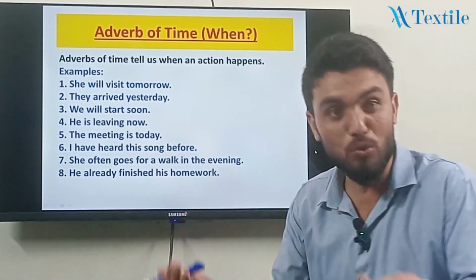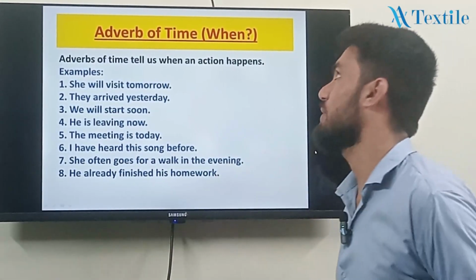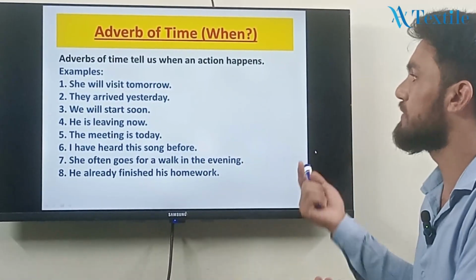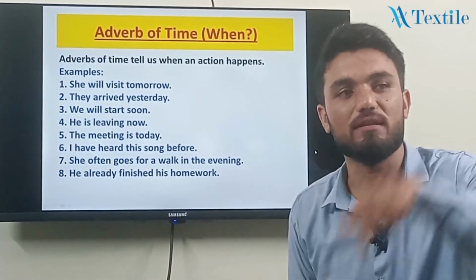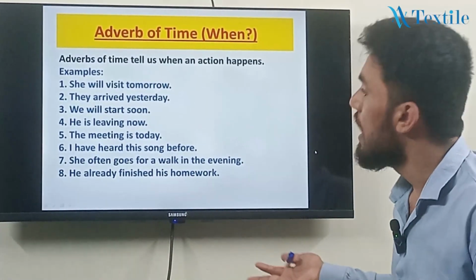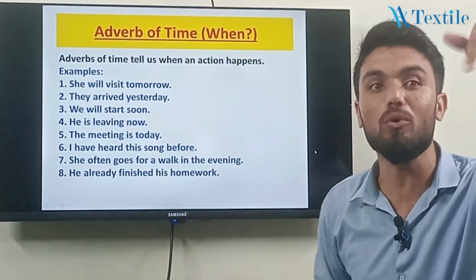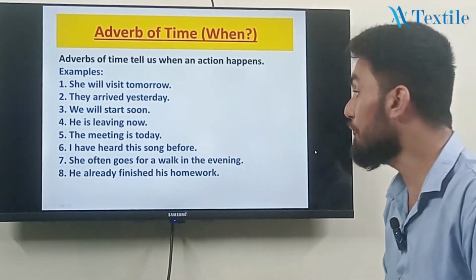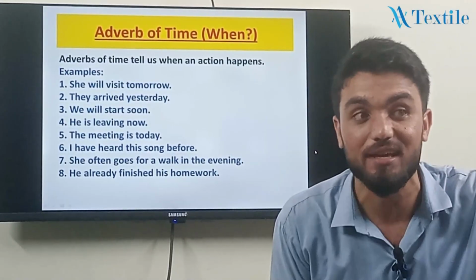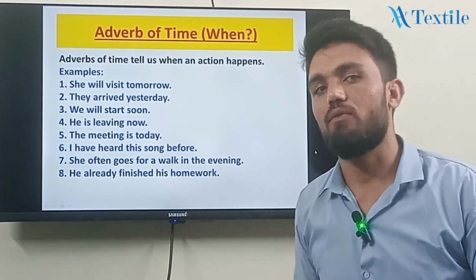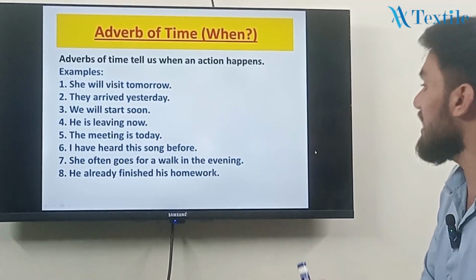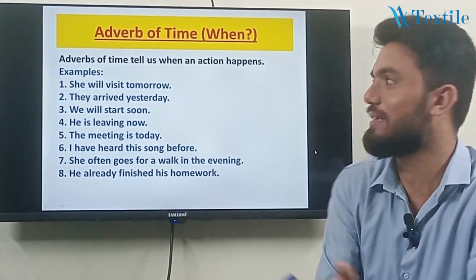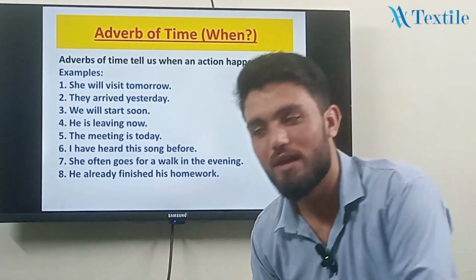We will start soon. What about this? This is also adverb of time. He is leaving now. Now is what? Adverb of time. The meeting is today. What is today? Adverb of time. I have heard this song before. She often goes for a walk in the evening. What is evening? Adverb of time. And he already finished his homework. These are the examples of adverb of time.